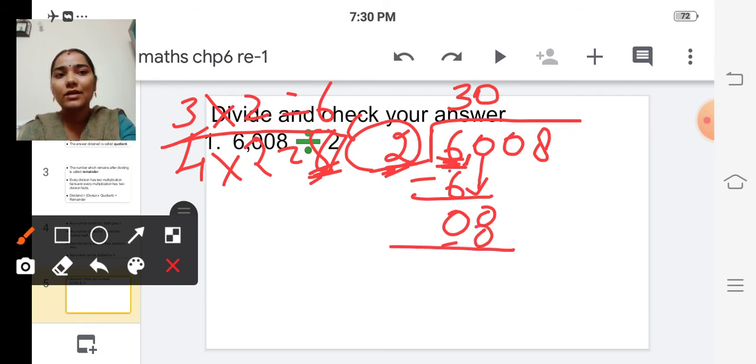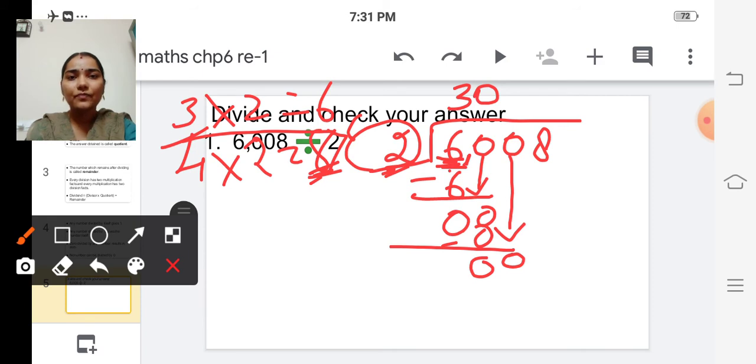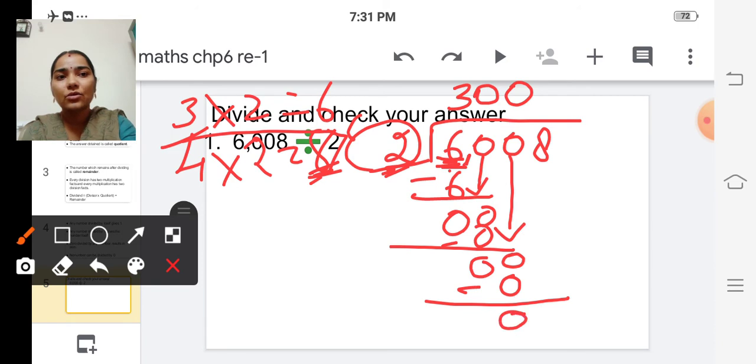Subtract: 0 minus 0 is 0. Bring down the next digit, also 0. We cannot divide, so we write 0 in the quotient. Subtract, the answer is 0. Now bring down the next digit 8.